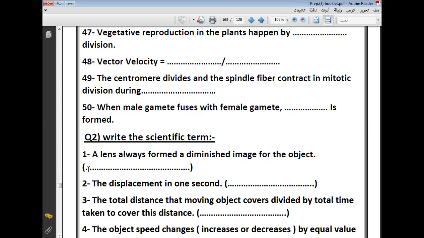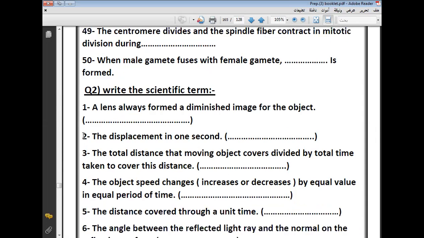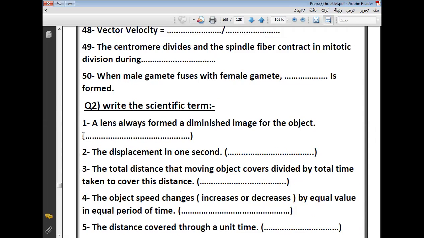Okay, Miss. Okay, number 49, go ahead Muhammad. 49. The centromere divides and the spindle fibers contract. In mitotic division during anaphase. Excellent. During anaphase.